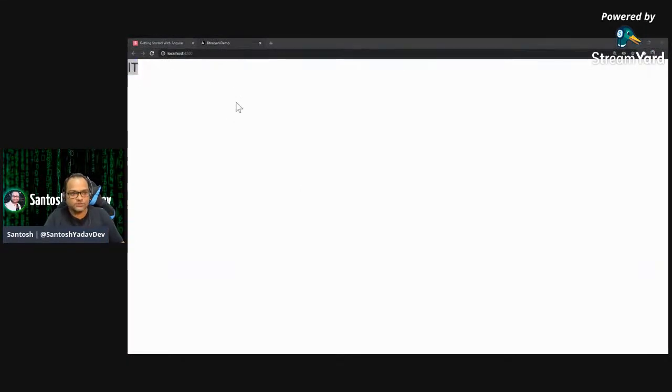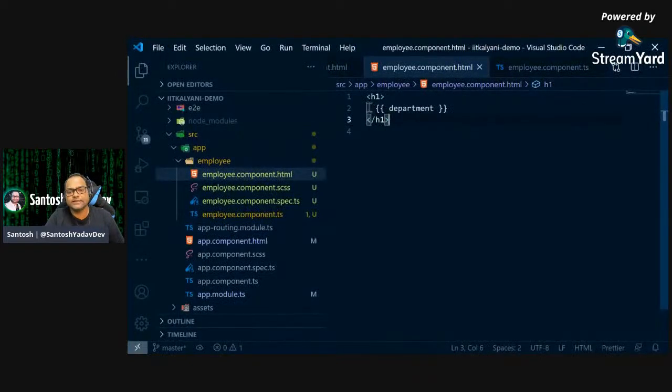So what is it doing, right? This syntax is actually known as interpolation syntax. Whenever you have some property to display on your HTML, which is coming from your TS file, or let's say backend, right? We are going to see an example as well where you will be integrating an API. I have some dummy API, I'll be using JSON placeholder. I'm sure many of you are aware of it. In case not, don't worry about it. It's just a simple fake API which we'll be using.